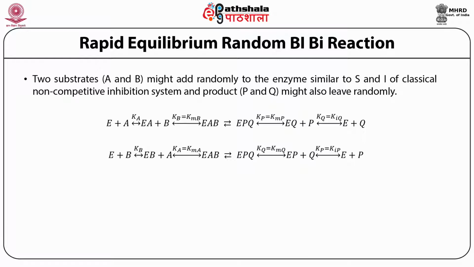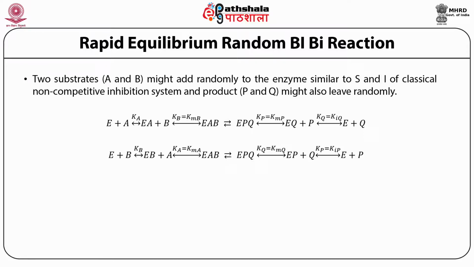So EAB is converted into EPQ, and once the products are formed, the products start releasing from the enzyme-substrate complex. If the first product is P, then the conversion of EPQ, having the rate constant of Kp, produces EQ plus P. EQ further releases Q, which is the second product.